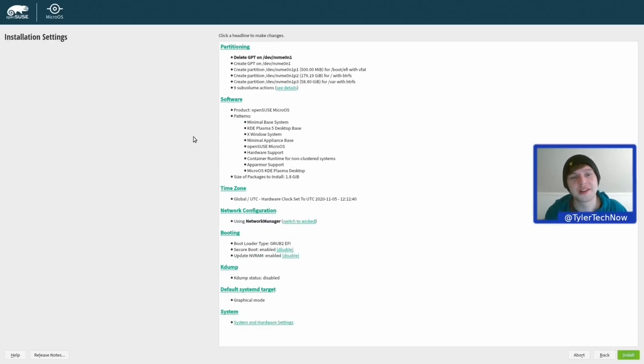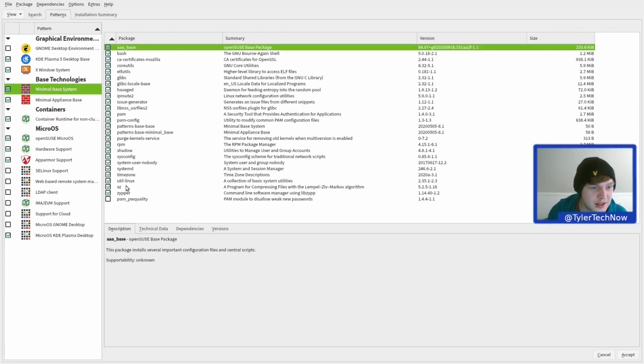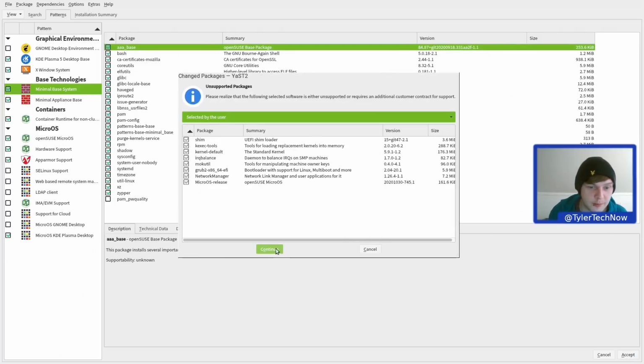So I wonder how much of this is interactable. Let's click on software, but before we do that, it's selected the correct drive, and as you can see, the default file system is going to be Btrfs, and that's what it's going to utilise to roll back system snapshots and all of that good stuff. So can we jump into software? We can, but as you can see, this doesn't include nowhere near as much as what the standard versions of openSUSE do. But yeah, I guess you could tweak it a little bit. Let's have a look. If we click details, yeah, so we can add a few things here and there, but we're going to leave it on the default and just keep moving.